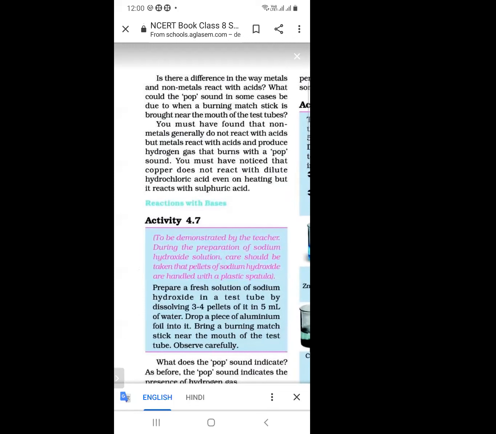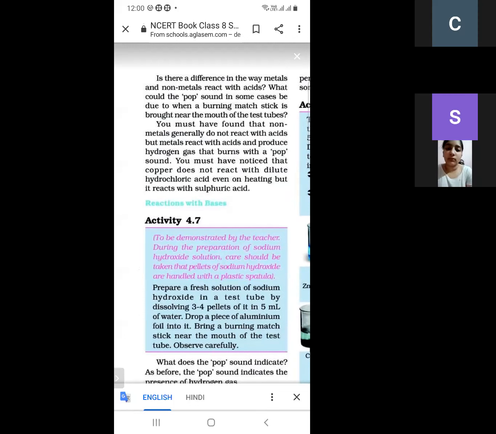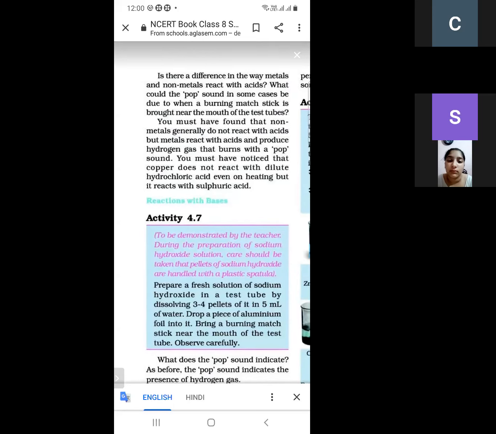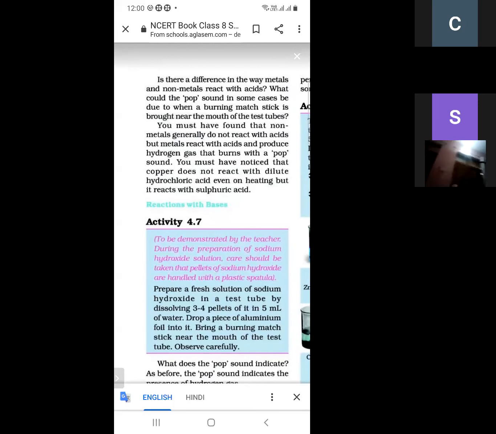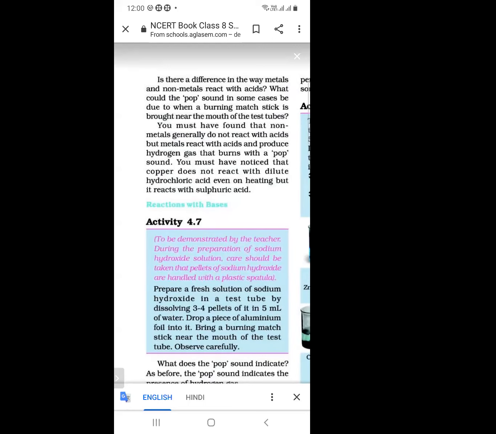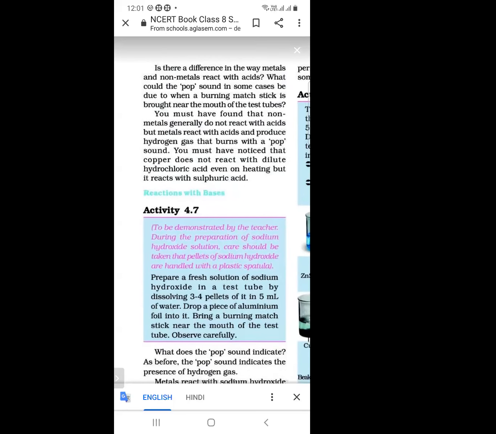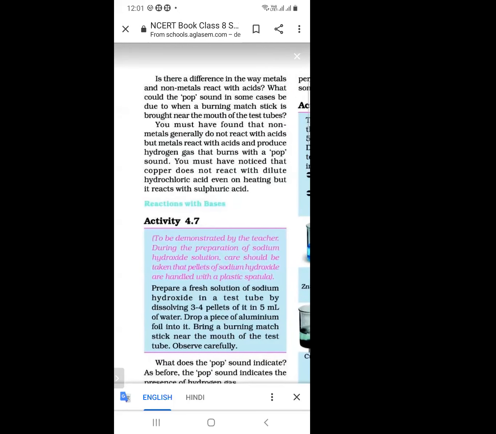When we take the metals and react them with the acids, they produce hydrogen gas with a pop sound. What causes the pop sound in this case? Because of hydrogen gas, the pop sound is produced. And what about non-metals? Non-metals do not react with the acids. You have to remember, non-metals do not react with the acids.